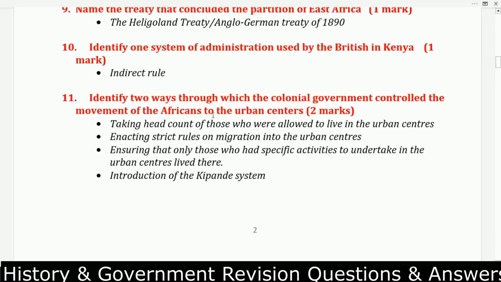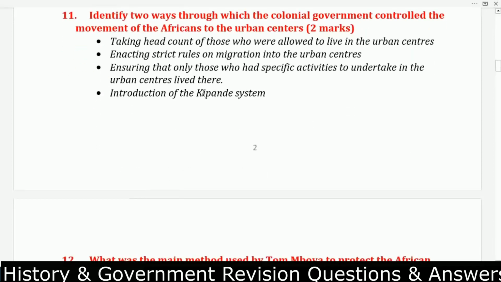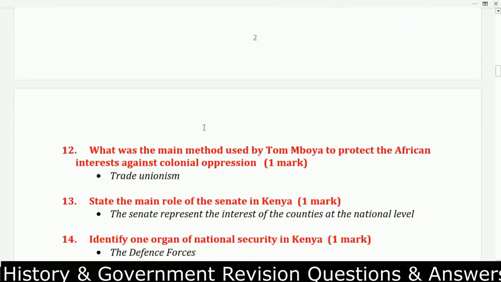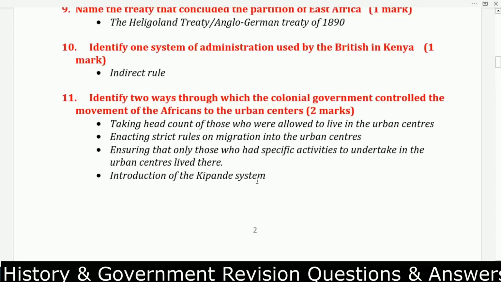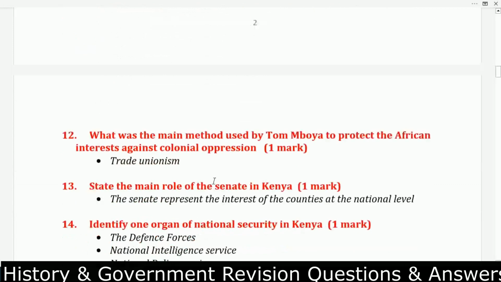Number 1, taking a head count, that is to count them one by one. Number 2, enact strict rules on migration into the urban centers. Number 3, ensuring that only those who had specific activities to undertake in the urban centers lived there. Next, introduction of the Kipande system. This one is the introduction of the pass. The pass, remember, had your location, your employer, and your residential area.